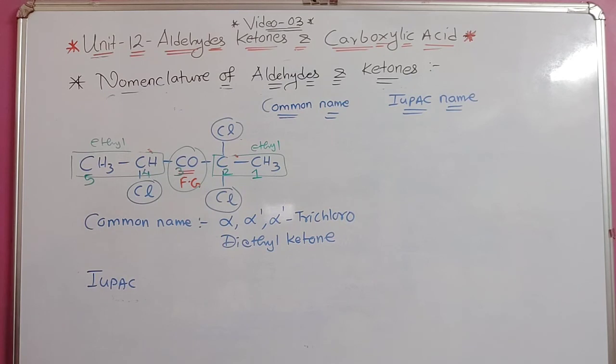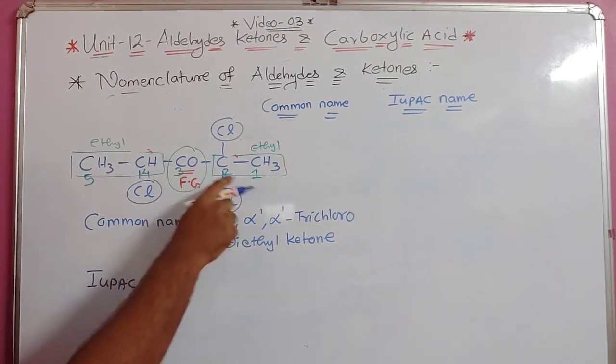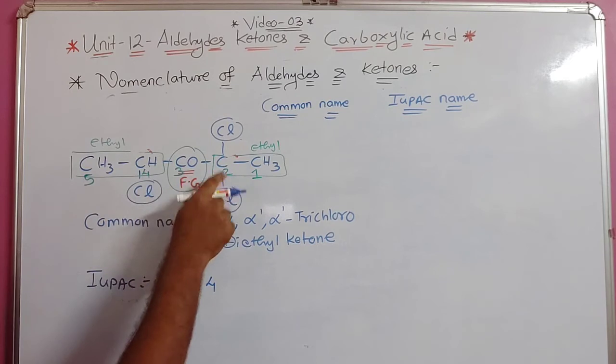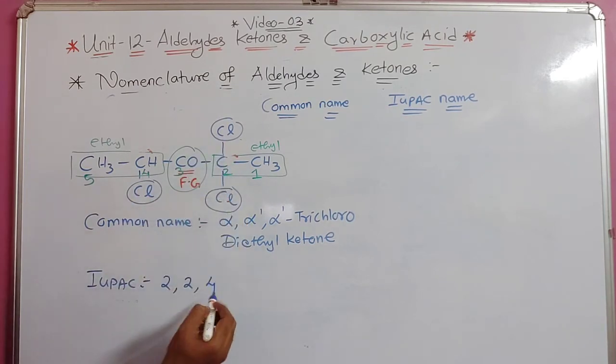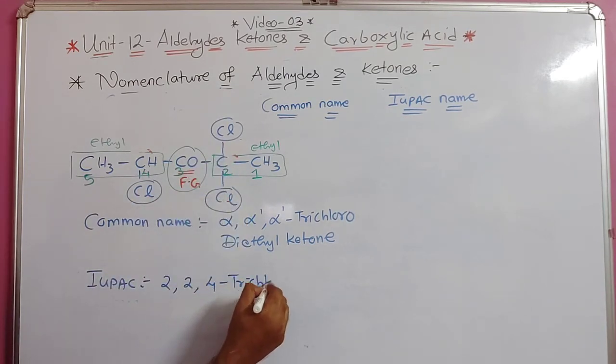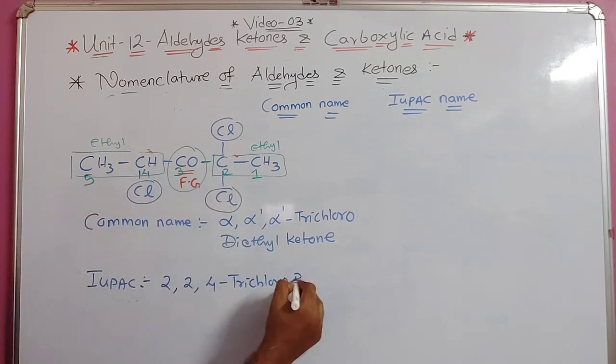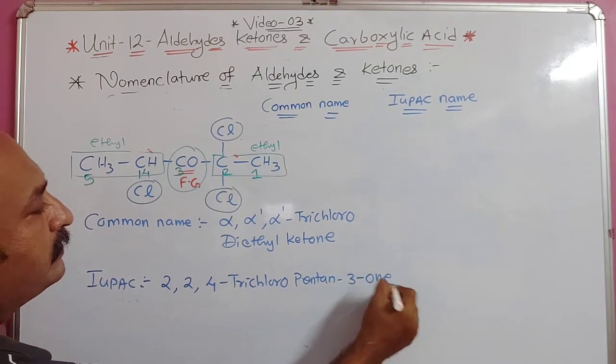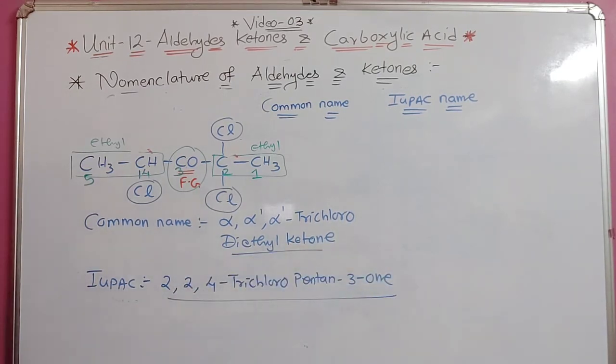Okay. So now if I want to write the IUPAC name, what will be the name? You can see what is the word here: 2, 2, 4. The 2, 2 means the 2 substituents on carbon 2. 4 trichloro, 5 carbons means pentane, 3-one. Okay, so this is your IUPAC name. This is what we call your common name. So these are the examples which were there.